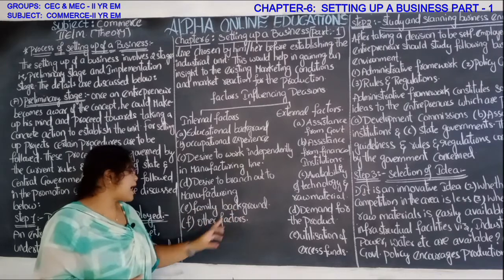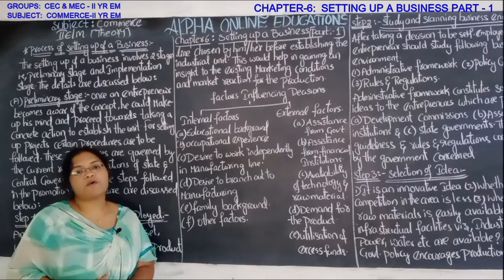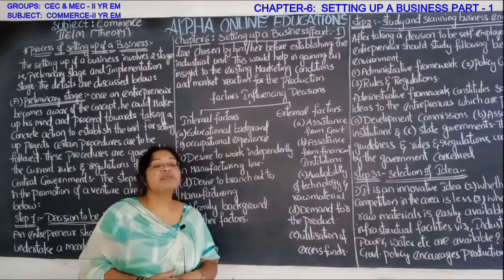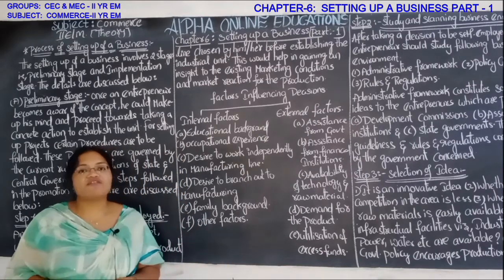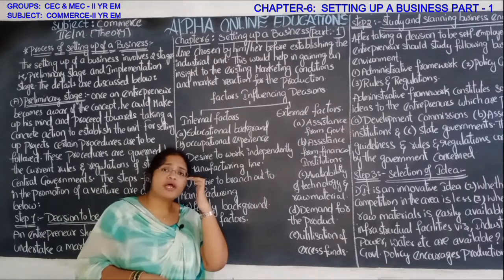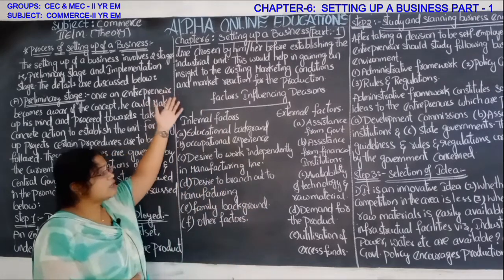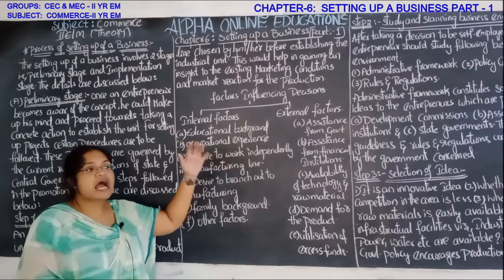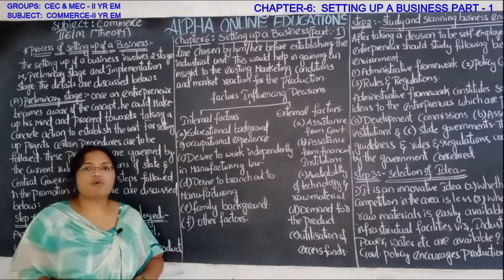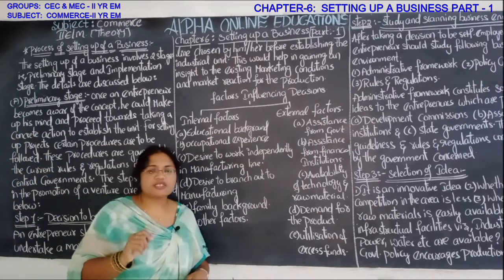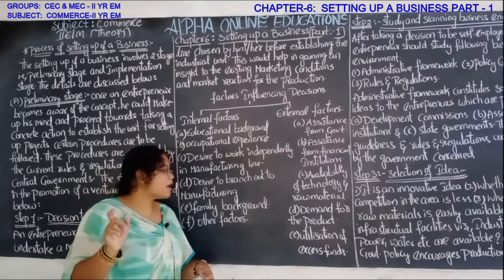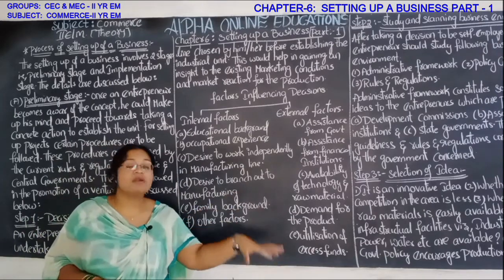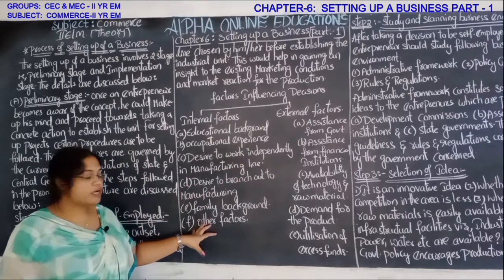Okay, family background is also important. Sometimes, as you have studied in your first year, in the joint Hindu family, that is hereditary model of business, from forefather to grandfather, from grandfather to father, and from father to son, it comes hereditarily. Yes, joint Hindu family comes hereditarily. In the same way, if he is having any family background, then it will become a plus point for him.